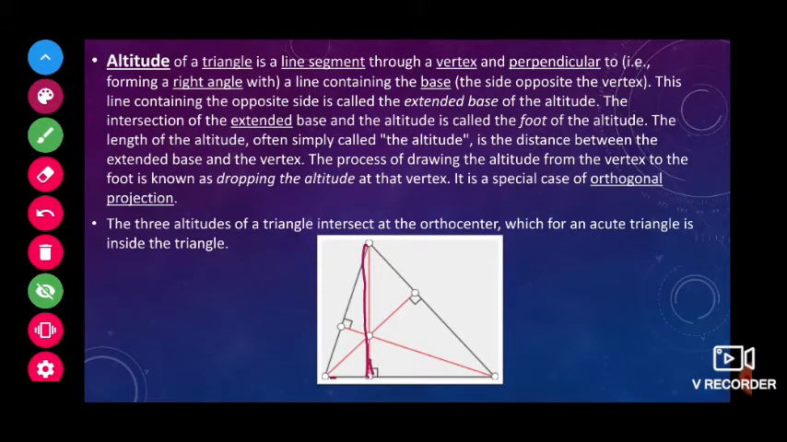Here also, if we draw all the altitudes, those altitudes will meet at one point. That point is called the orthocenter. Whenever the medians meet at one point, that point is called the centroid. Whenever the altitudes meet at one point, that is called the orthocenter.